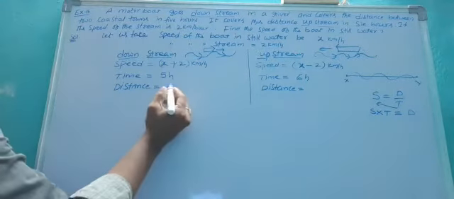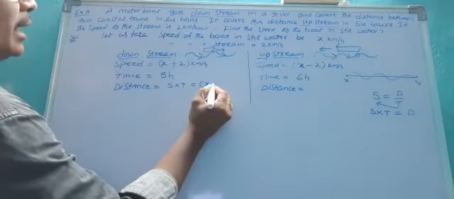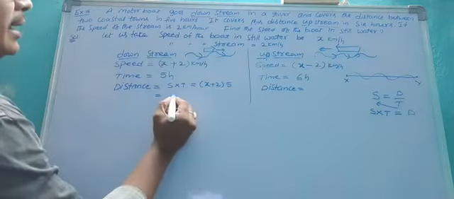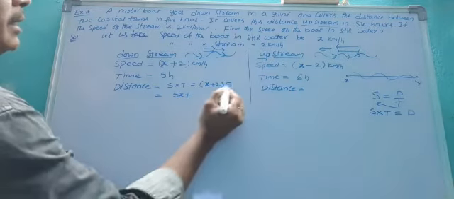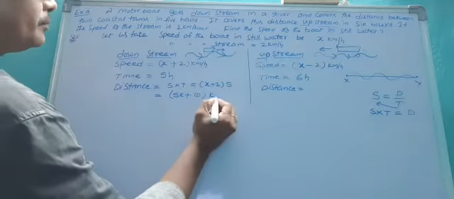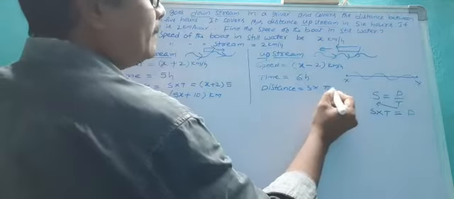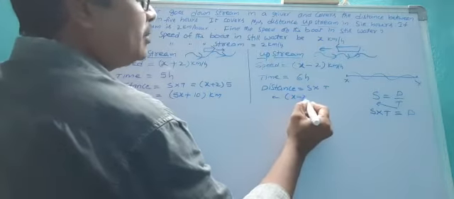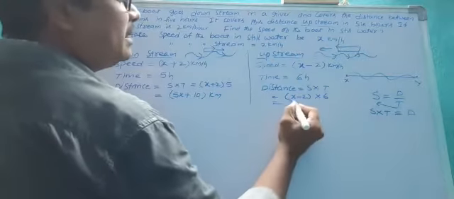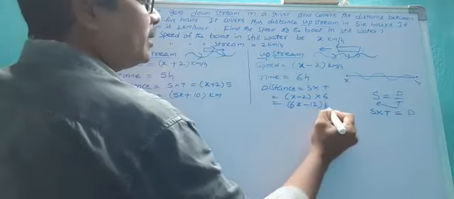Downstream: speed is x plus 2, time is 5, so 5 into x gives 5x, plus 5 twos are 10 kilometers. Upstream: distance equals speed into time, speed is x minus 2, time is 6, so 6x minus 6 twos are 12 kilometers.